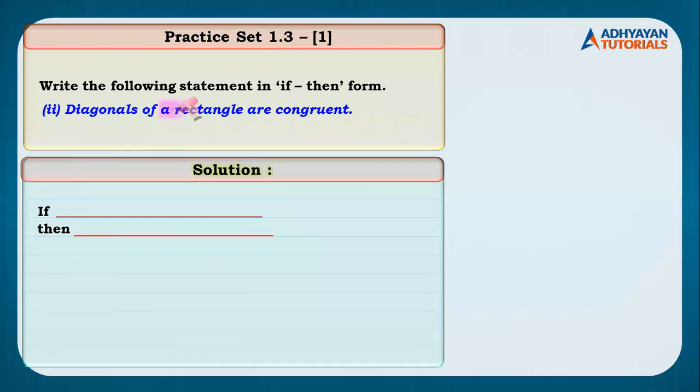If the quadrilateral is a rectangle, then the diagonals are congruent. This is the only possibility. इसका लिखा कॉन्वर्स तो वो लॉजिकली करेक्ट नहीं होगा. हाँ, क्वेश्चन में ही अगर बोला है कि कॉन्वर्स लिखो, then you have to write it. I hope it is clear. One last. Janavish, I saw you have answered first.